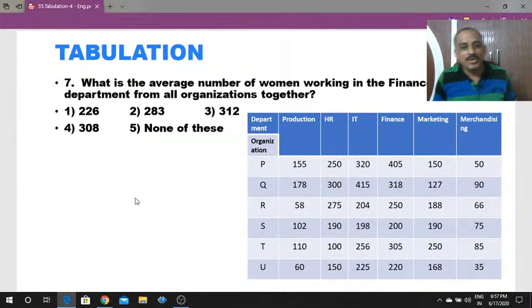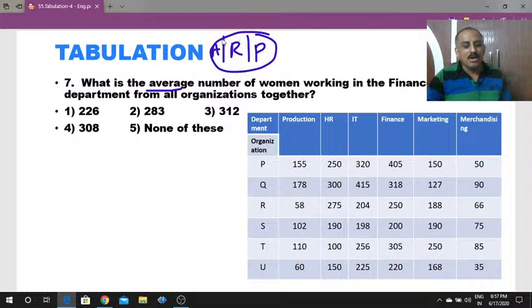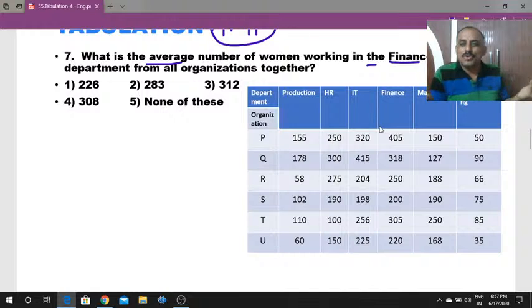What is the average number of women working in the average? Once again they are asking average. See here, in data interpretation, all the questions depend on either average, ratios or percentages only. Now see here: what is the average number of women working in the finance department from all the organizations together? Very simple. Find the total number of employees in the finance department, divided by the number of organizations.